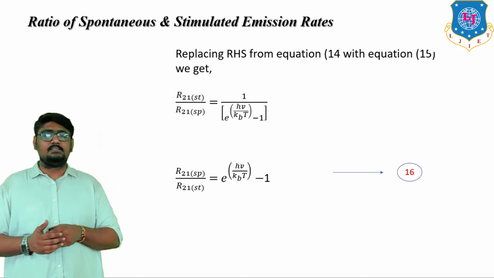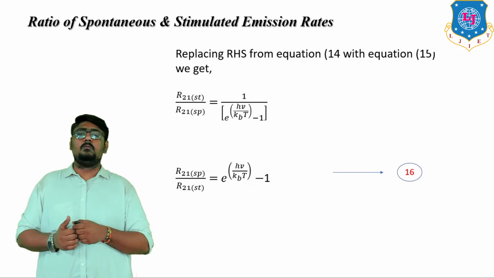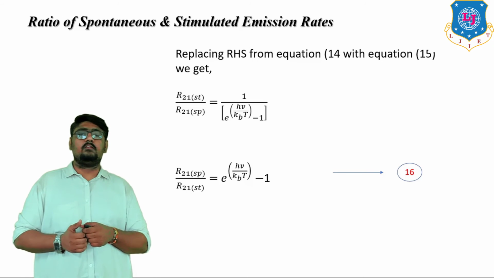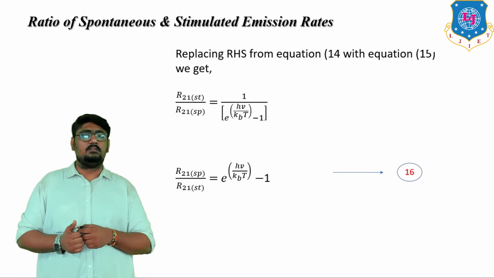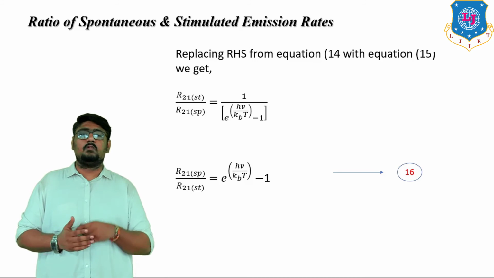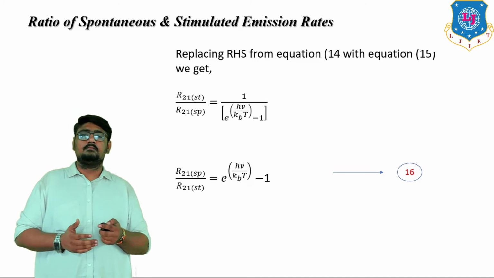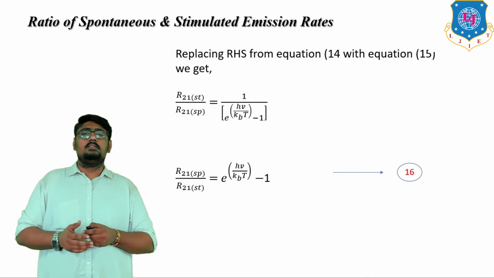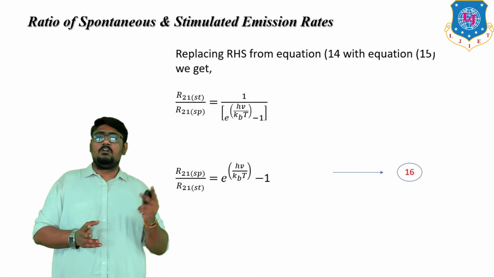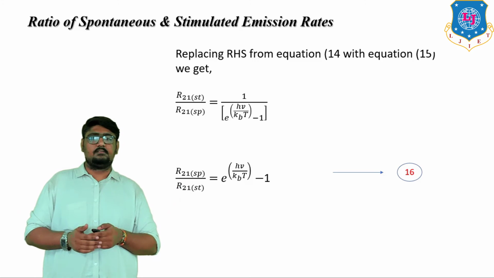Or inversely we can say that R21SP upon R21ST is equal to e raised to hv by kBT minus 1. These two equations are the same, just reciprocals of each other. So this is the ratio of spontaneous emission and stimulated emission rates.